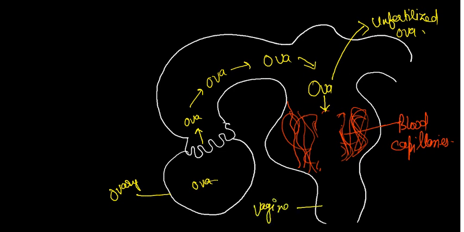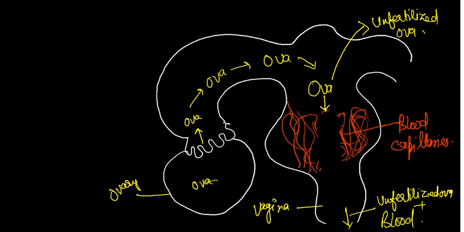the unfertilized ova plus blood will be released from the body of the female.